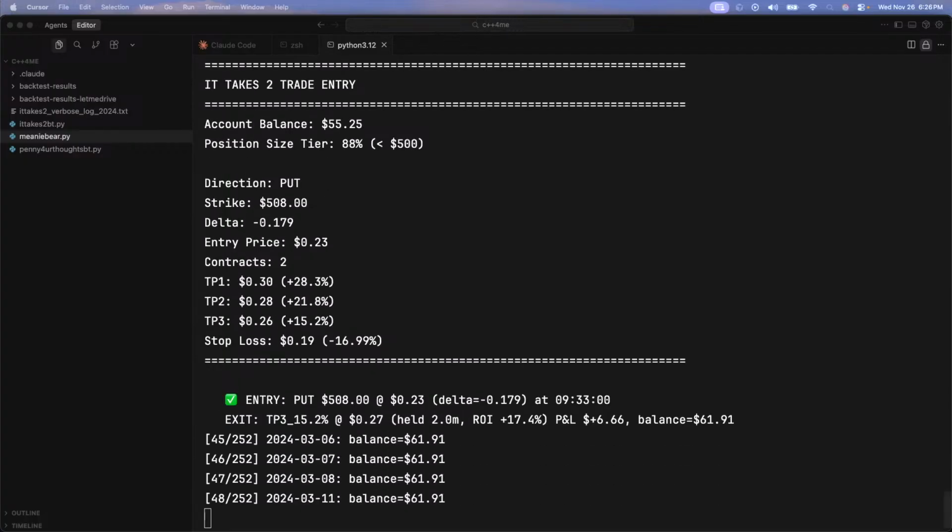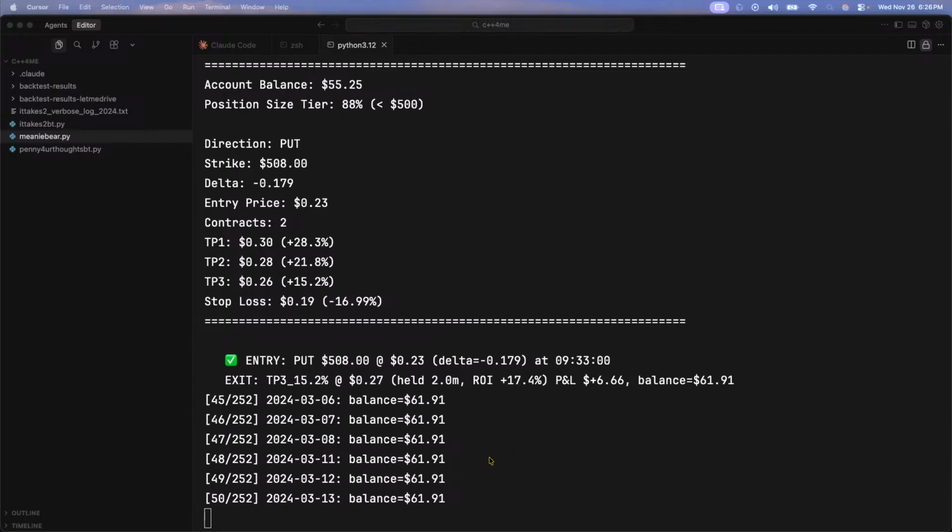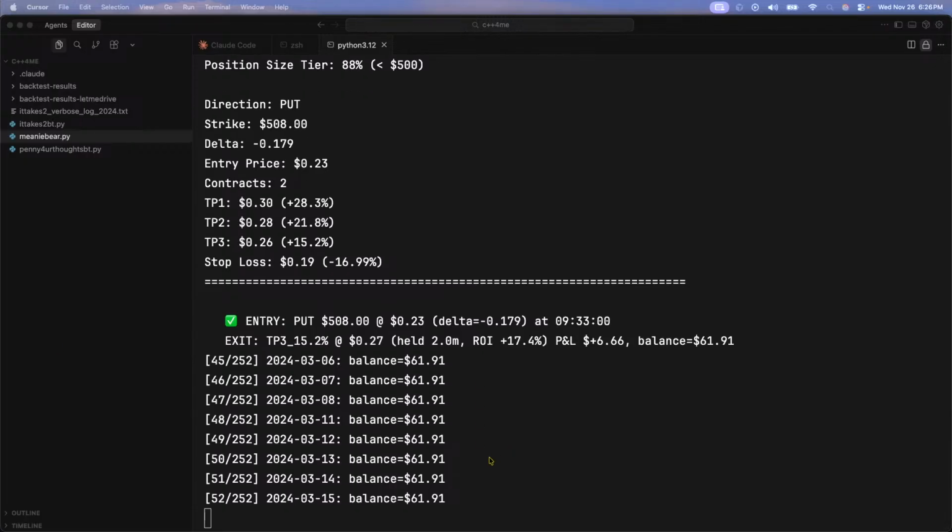This strategy is kind of iffy, though. I want to wait to see the final results.